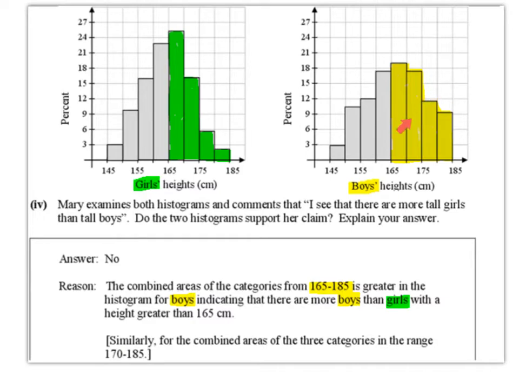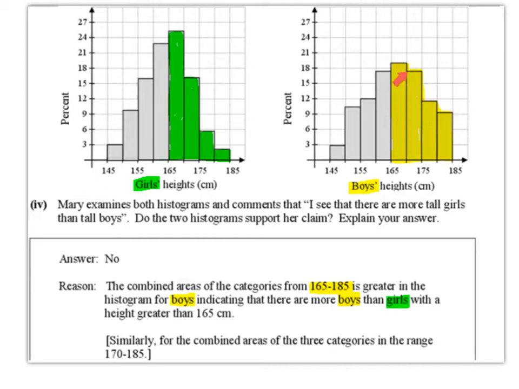But you can clearly see that there is more area covered in yellow than there is green. There are quite a lot of girls from 165 to 170 centimeters. We can see that there's about 25-26% of girls that tall, but we don't have very many from 175 to 185, whereas for boys there's quite a few.